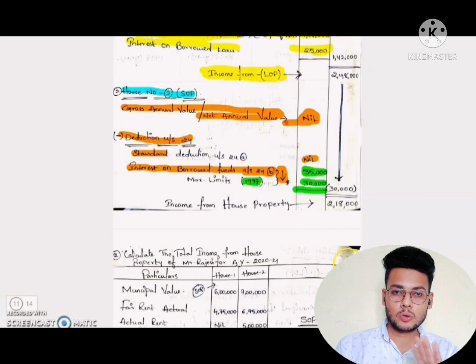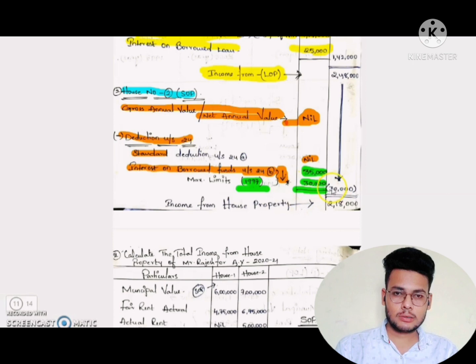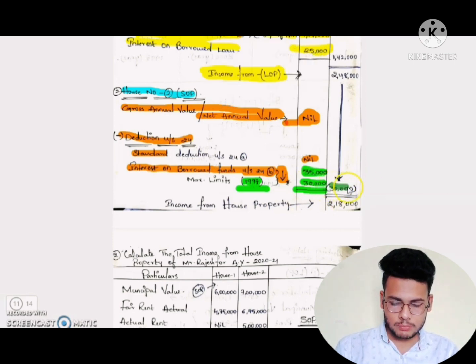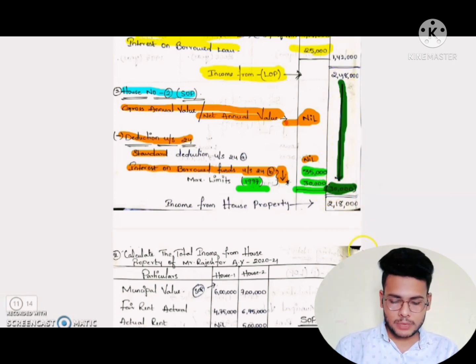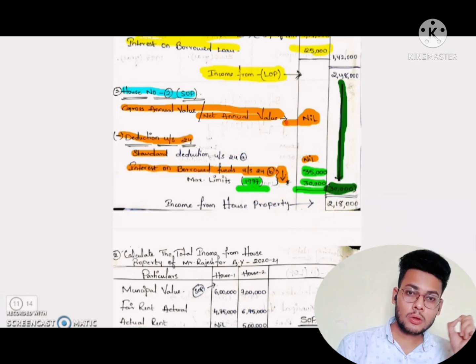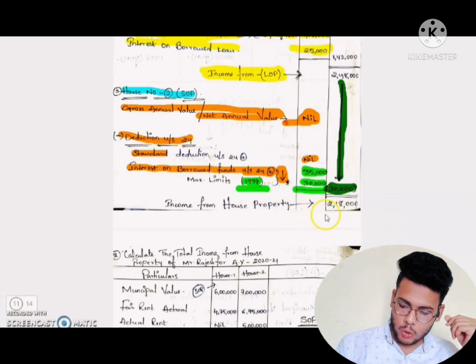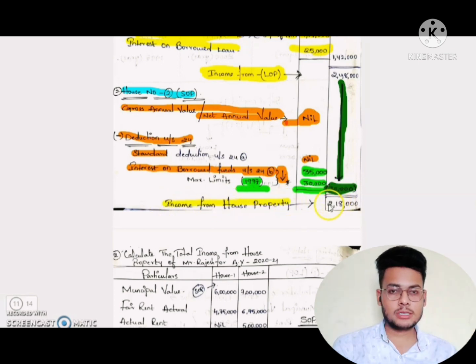So we need not take 35,000 as interest on borrowed fund on the second house, because he purchased it before 1999. So the maximum limit is 30,000. Okay, so we have to take only 30,000 and subtract it from house 1. So from house 1 we have to subtract the house 2 deductions, and we will get the actual income from house properties which a person has.